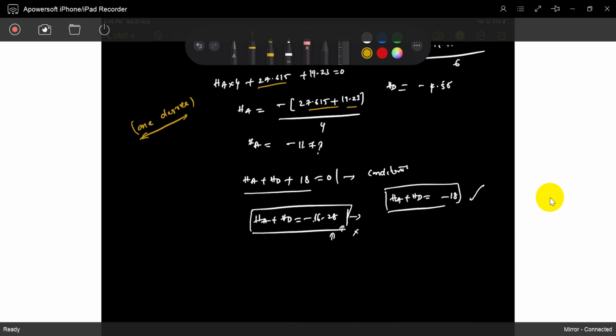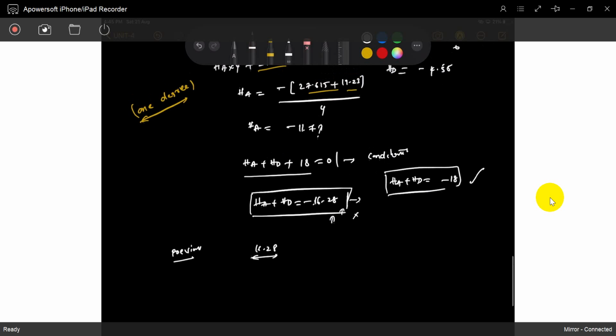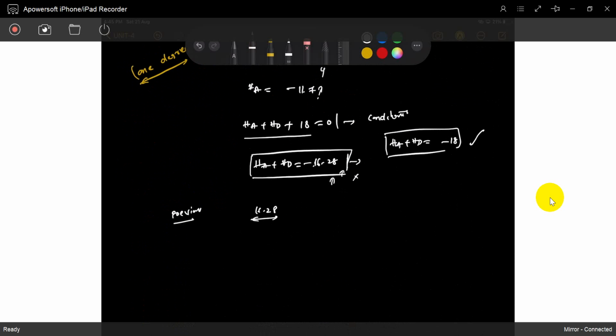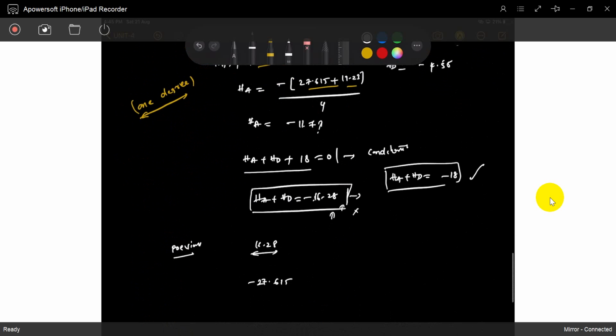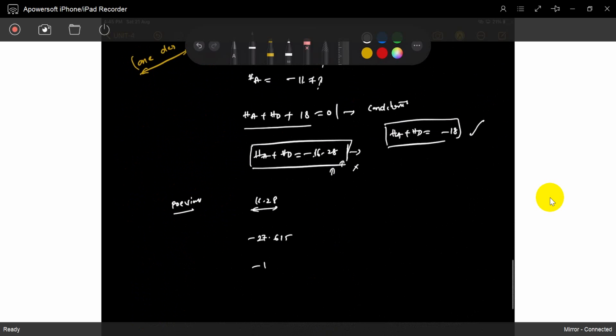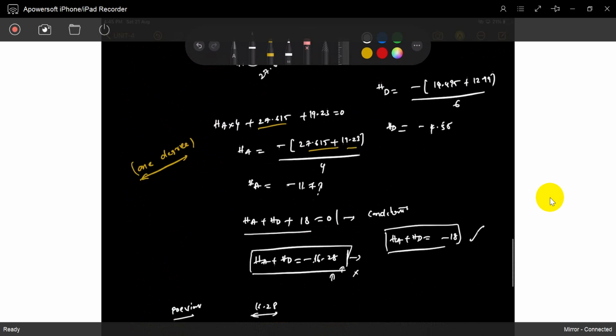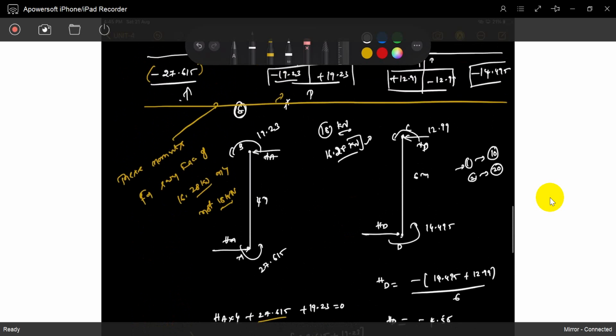Now I can write it very easily. The moments we got for 16.28 are: minus 27.615, minus 19.23, plus 19.23, plus 12.99, minus 12.99, and the last one is 14.49.